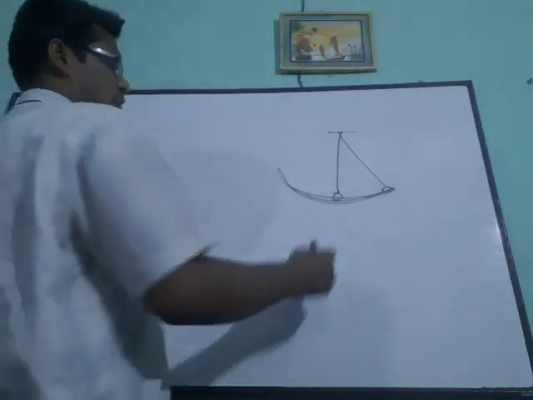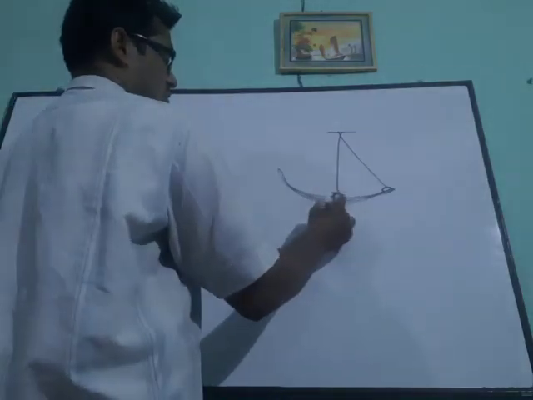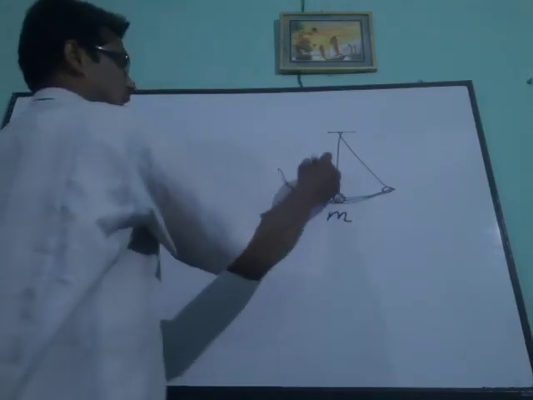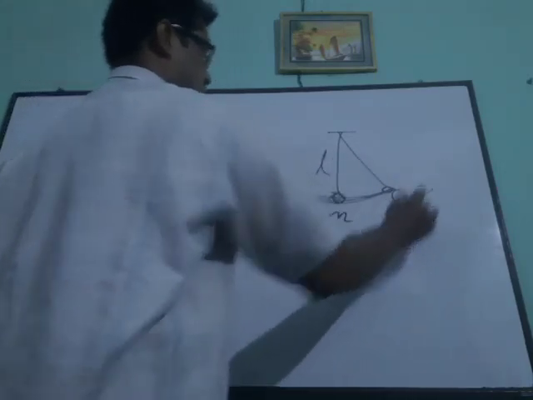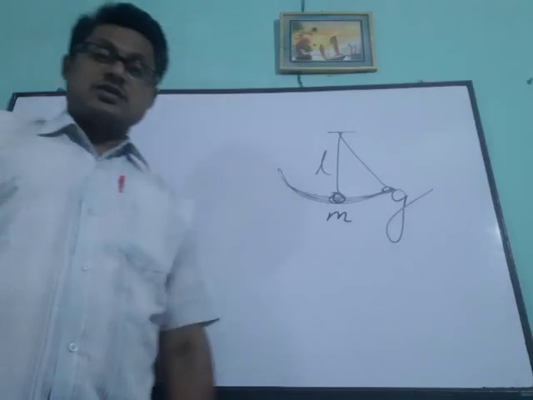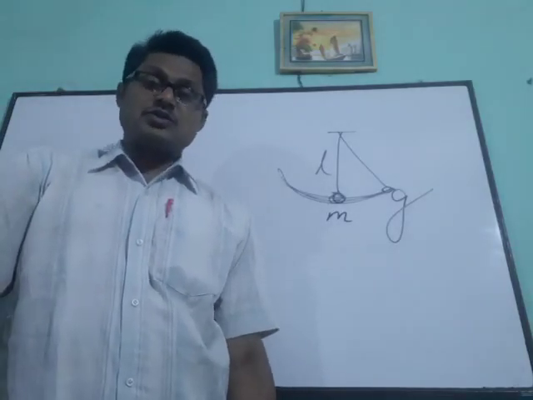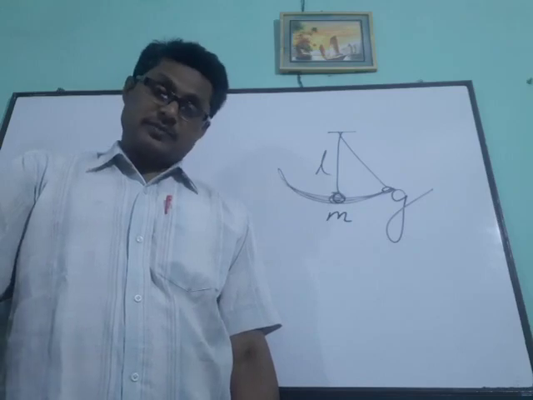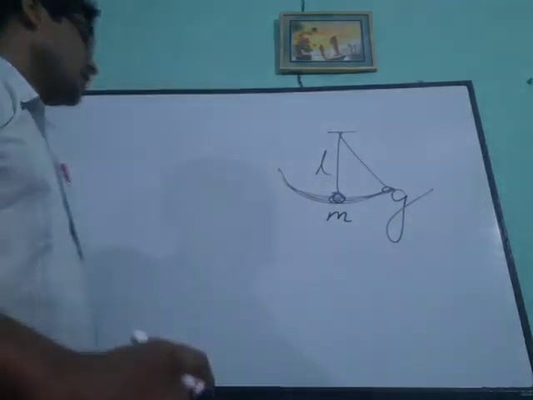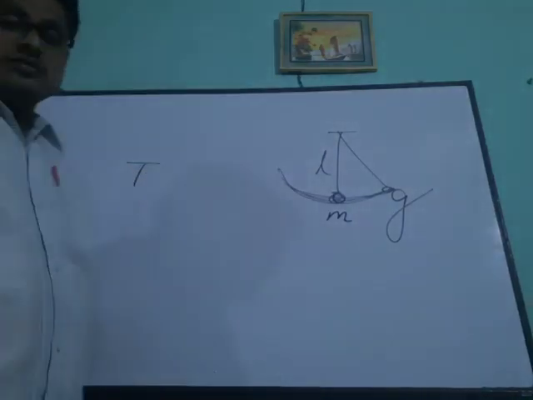Let the time period depend on the mass of the ball, the length of the string, and the acceleration due to gravity. These are the factors which decide the time period of the pendulum. So T is the time period.